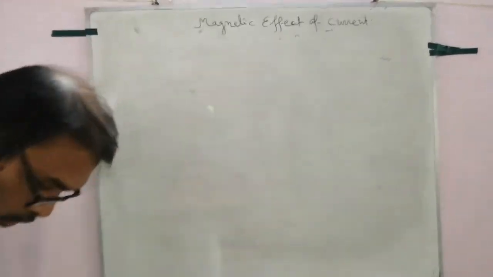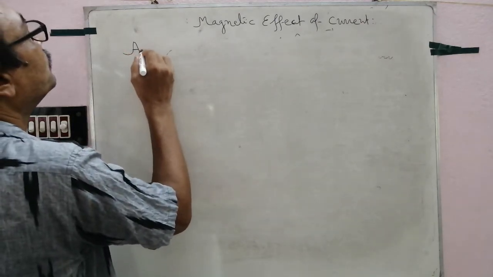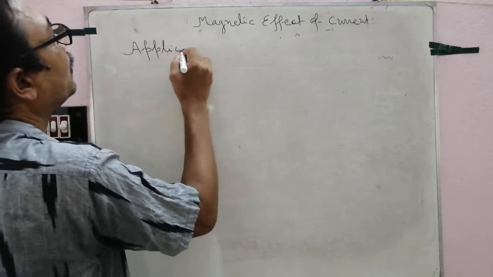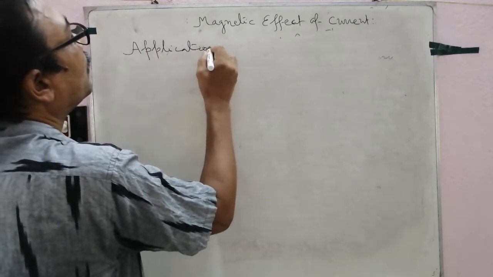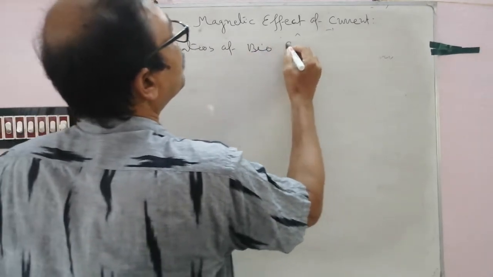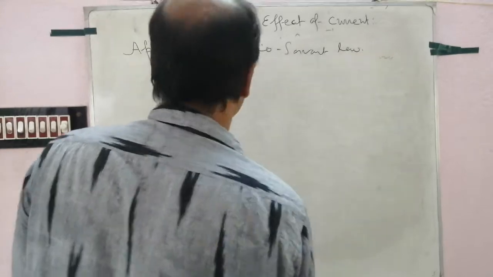Now, application of Biot-Savart law. Application.